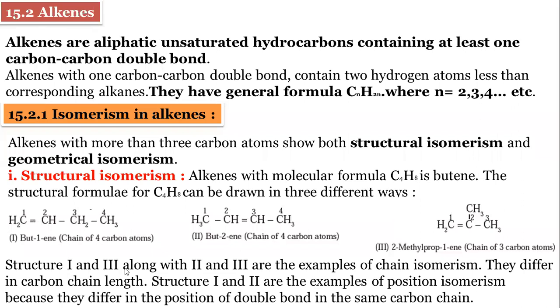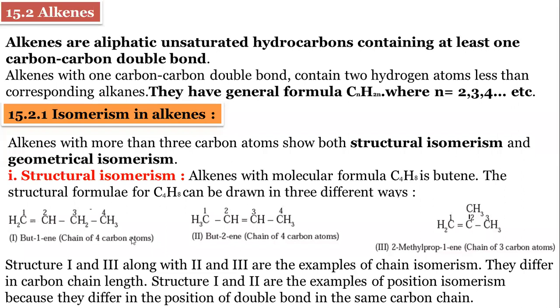Structure 1 and structure 3, and structure 2 and structure 3, these are examples of chain isomerism. They differ in carbon chain length, because here there are 4 carbons and here there are 3 carbons.